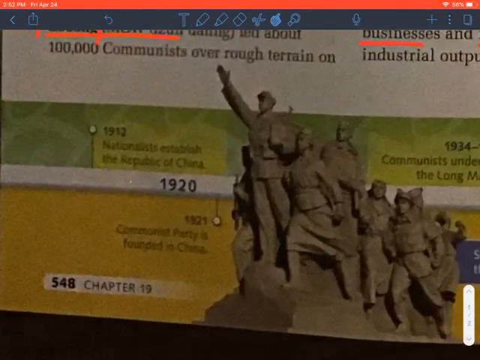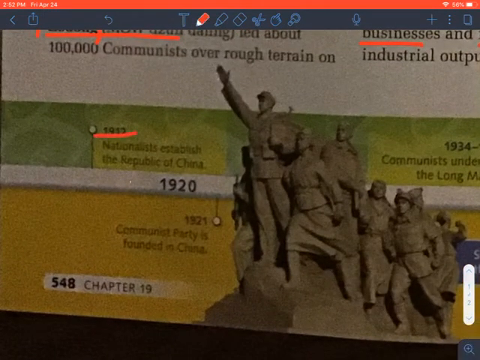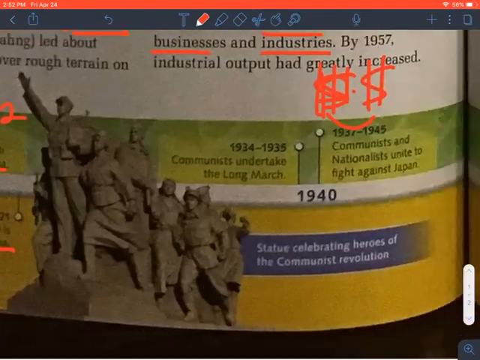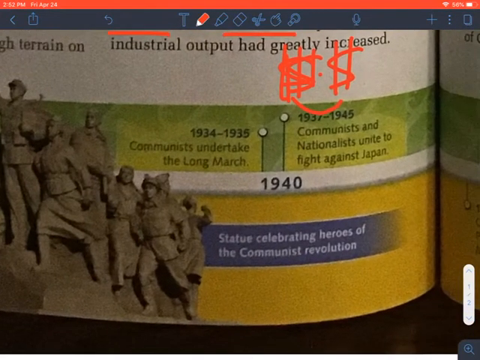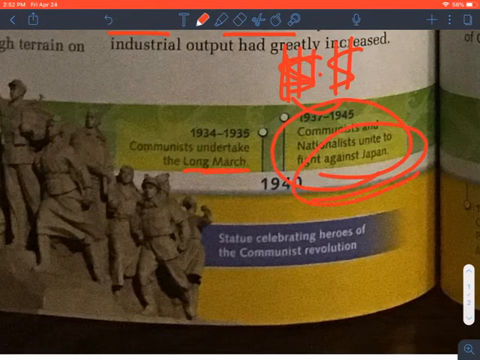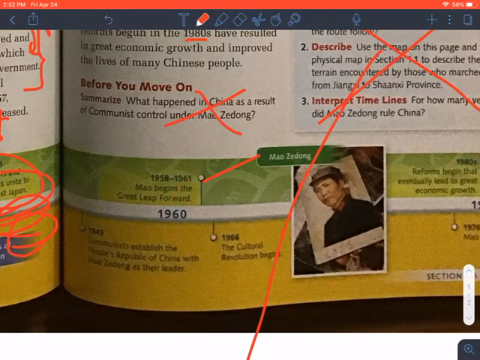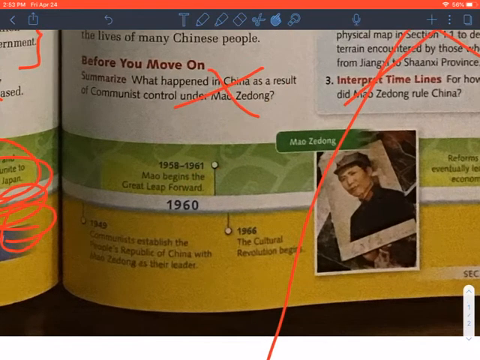Across the bottom, you have an interesting timeline. It reminds you of these dates. Remember 1912, when China is kind of birthed as an independent nation. And then in 1921, the Communist Party is founded. Remember I told you how those dates switch, so you have 1912 here, and then down here you have 1921 with the Communist Party. Then the Long March takes place. That map is something you can look at. Then you see this unification. So I'm putting like this linked thing where the communists and nationalists fight together against Japan. And then by the 1940s, always get my lines messed up there, it appears that the communists have won.